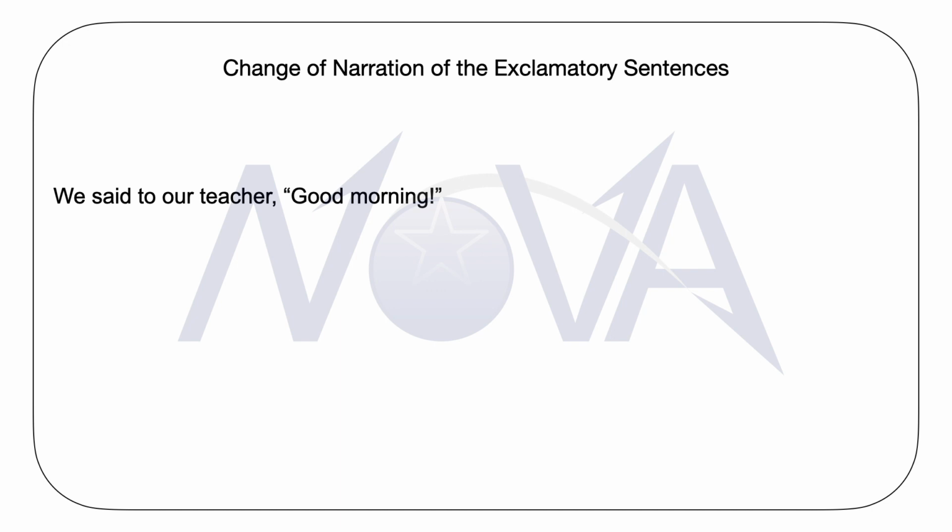Please understand that whenever we greet somebody with words like good morning, good evening, good afternoon, good day, etc., we actually bid good morning or good day or good afternoon, etc., to that person. So, if we use this concept of bidding, we can easily understand the indirect narration of such a sentence, which in this case is: we bade our teacher a good morning.